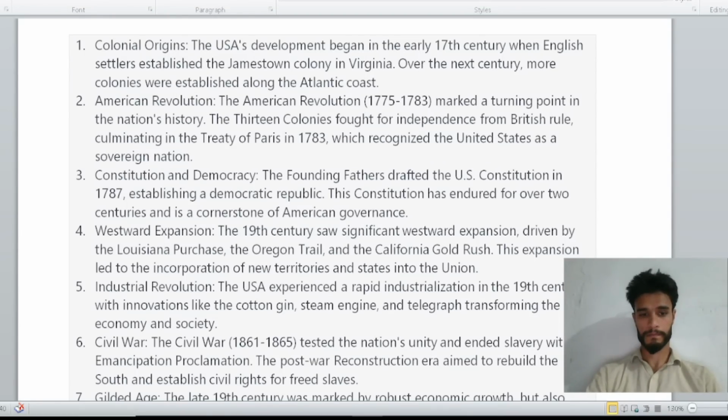Number six, the Civil War. The Civil War, 1861 to 1865, tested the nation's unity and ended slavery with the Emancipation Proclamation. The post-war Reconstruction aimed to rebuild the South and establish civil rights for freed slaves.